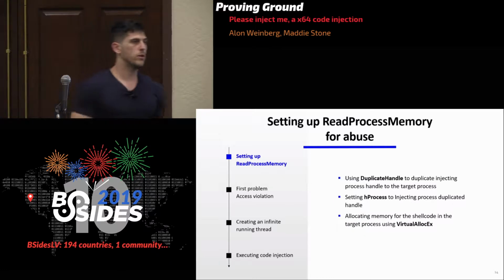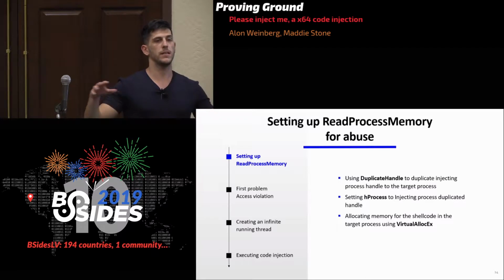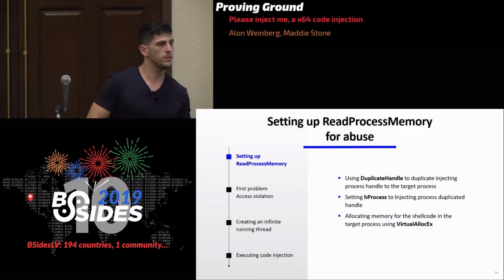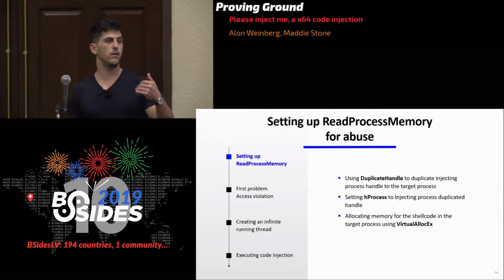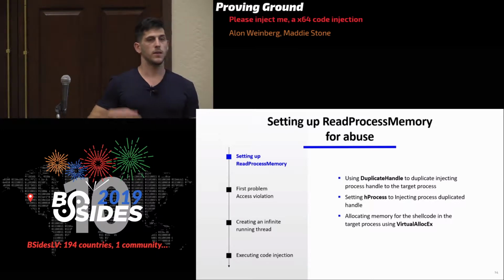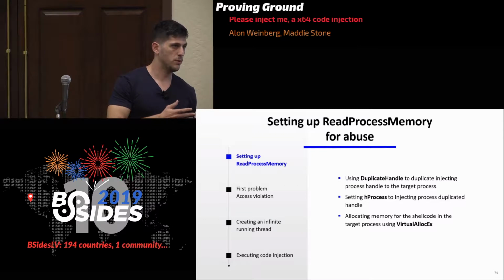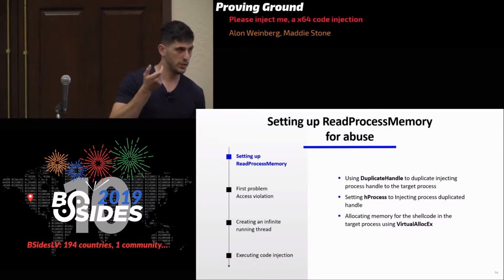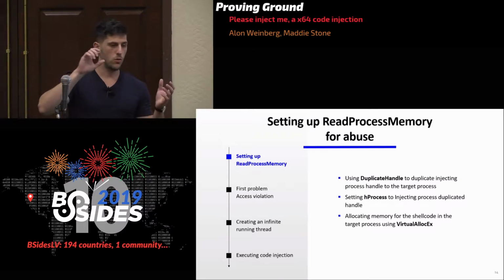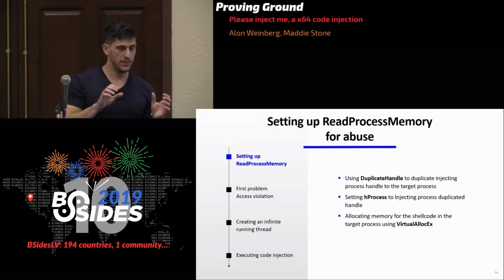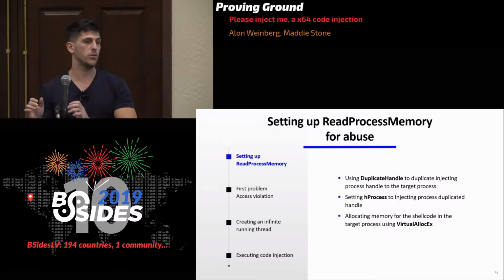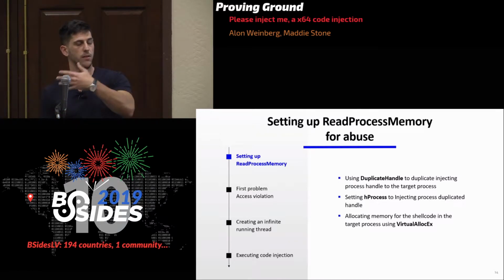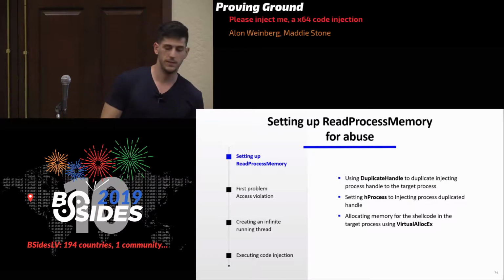Okay, so now let's say we're starting to set up ReadProcessMemory for abuse in the remote process. First thing, we need hProcess, the handle of the process we want to read from. The target process wants to read from the injecting process, so it needs a handle to the injecting process. So we take the injecting process and duplicate its own handle into the target process. That's how we're going to give it later, passing it as the hProcess parameter.